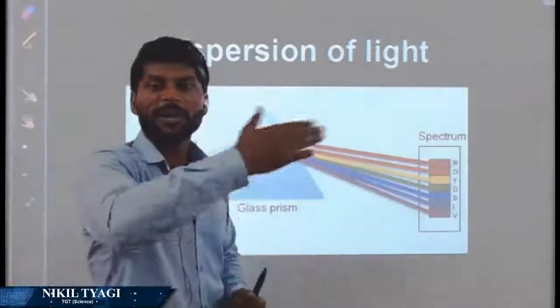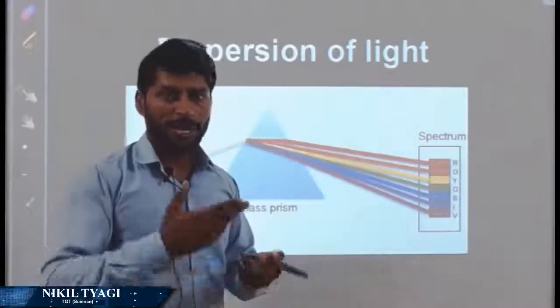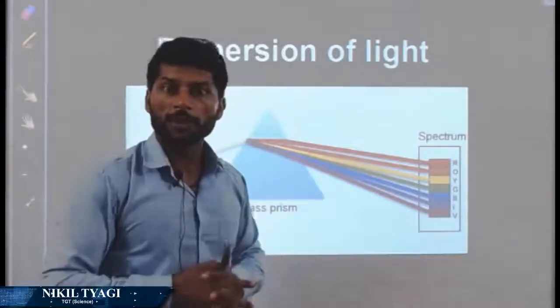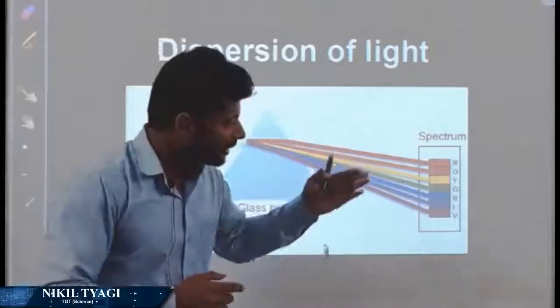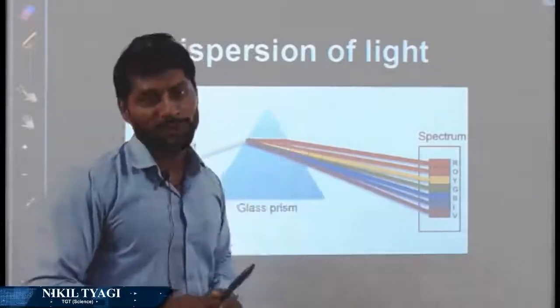Alright, if they moved with the same speed, they would bend at the same angle, so together they would come out, and they could not show 7 different colors. Bending is different, that's why we obtain this beautiful pattern. And in rainbow formation, the same thing happens.